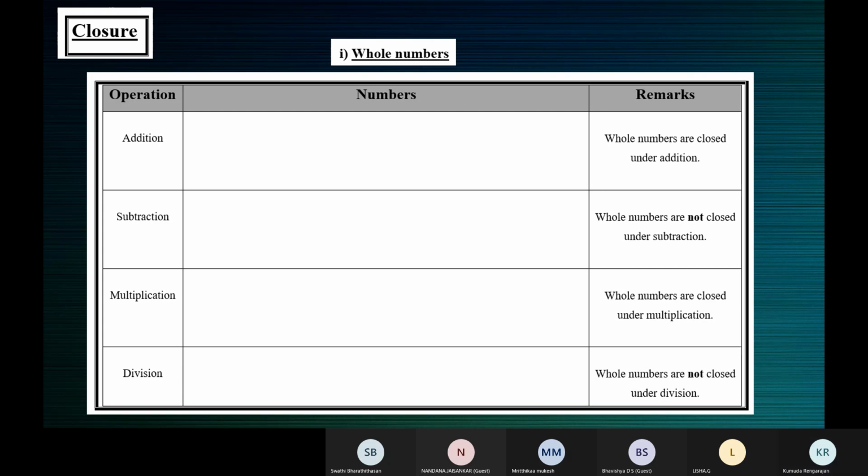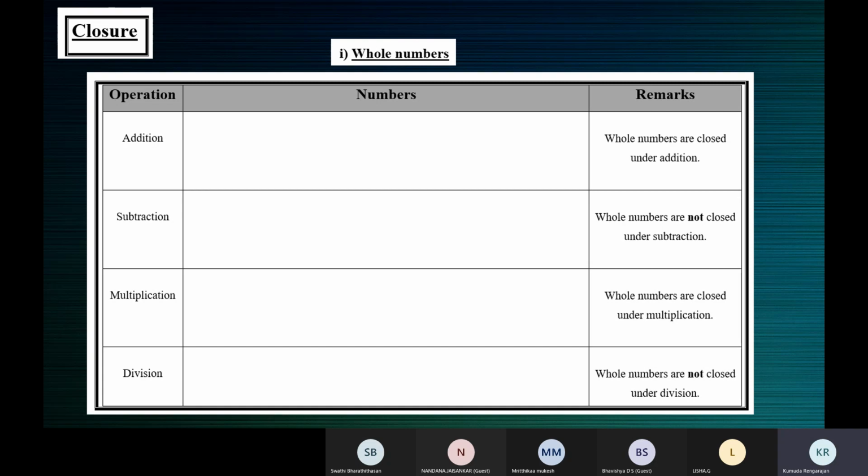Okay, so now I'm just trying to tell you what we are going to be doing. We'll check the closure property on whole numbers, natural numbers, integers, and rational numbers. That's what we've discussed, right? We have discussed natural numbers, whole numbers, integers, and rational numbers. These are the four terms we saw just now. So we'll check this property on all these four numbers: whole, natural, integers, and rational.